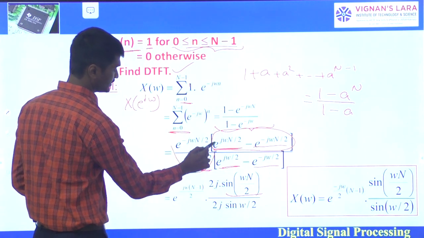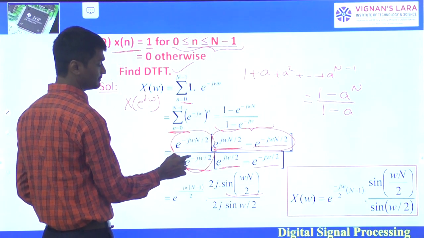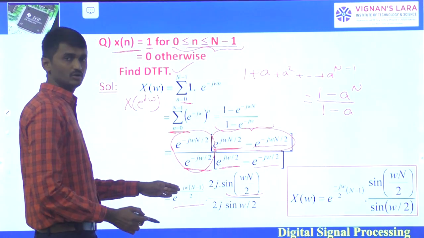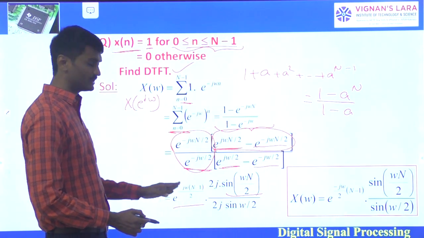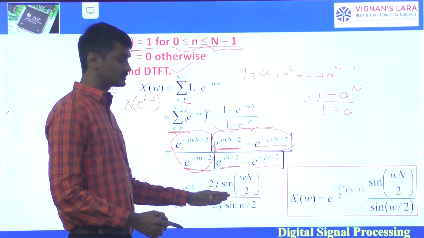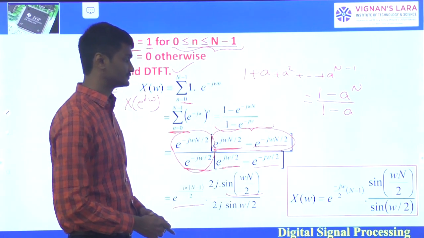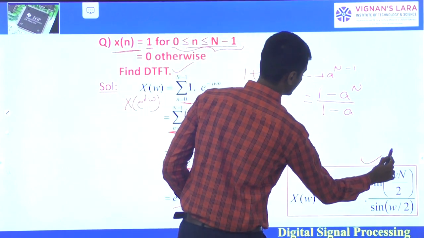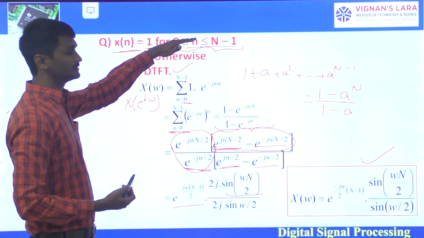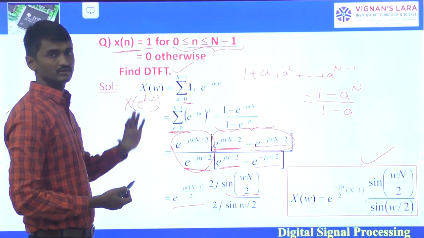So here it is e power minus j omega N by 2 by e power minus j omega by 2, so it is e power minus j omega into N minus 1 by 2, times 2j sine omega N by 2 by 2j sine omega by 2. So here it is the expression, the Fourier transform for the given signal x of n equals 1 for 0 to N minus 1, 0 otherwise.